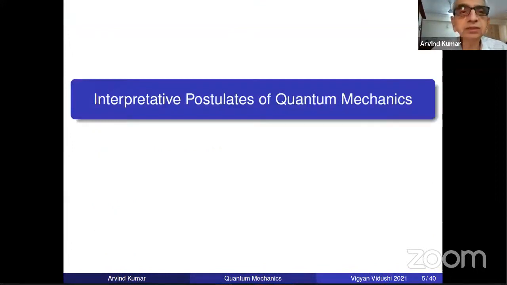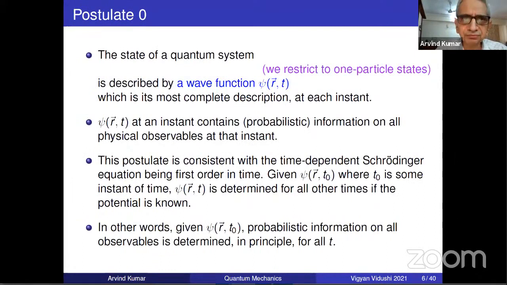So let's begin with interpretative postulates of quantum mechanics. The zeroth postulate is just for completeness, you know it already. We have said that the wave function is the complete description at each instant, and it contains all that information that is possible in quantum mechanics.